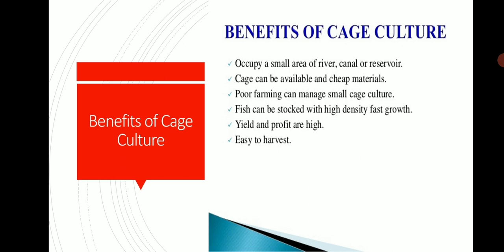Fish can be stocked at a high density with fast growth. Yield and profit are high, and harvesting is easy. So we can get a large profit in a small period, and a very small investment is required for cage culture.